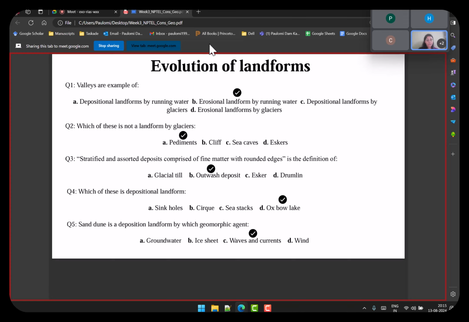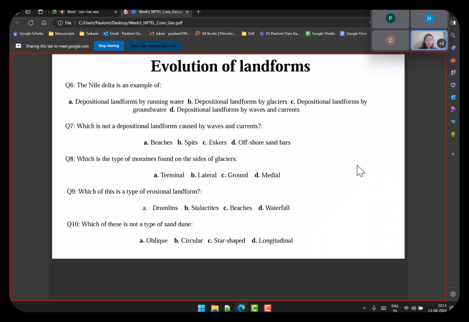Next is which of these is a depositional landform? Sinkholes, sarks, and sea stacks. Sea stacks are stacks, parts of which have been eroded by the ocean waves. So sea stacks, sarks, and sinkholes are erosional landforms. Oxbow Lake, again a lake. Oxbow Lake is a deposition around the lake in the form of an oxbow, so it's a depositional landform. The last one was sand dunes. This we have just discussed. It should have been easy.